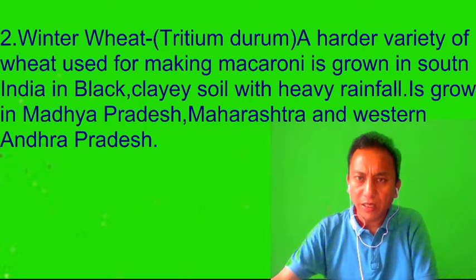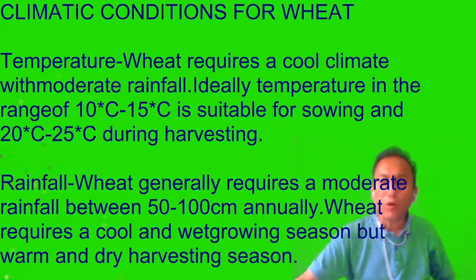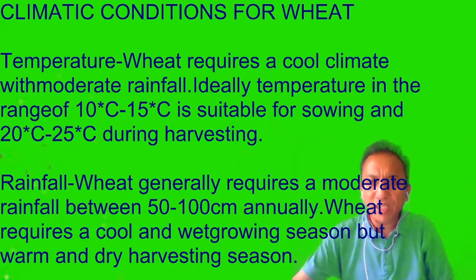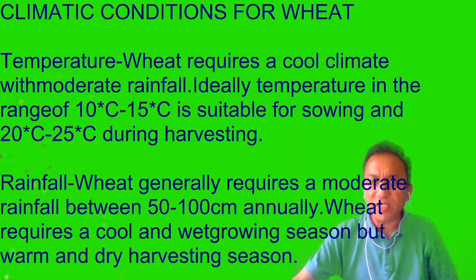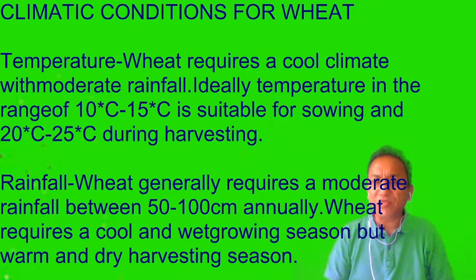So we have just seen a little bit about the two types of wheat. Now let's go to the climatic conditions: how much temperature and rainfall is required by wheat. Wheat requires a cooler climate compared to rice, with moderate rainfall, not very high rainfall. The ideal temperature ranges from 10 to 15 degrees centigrade in the sowing season, and 20 to 25 degrees centigrade during harvesting.